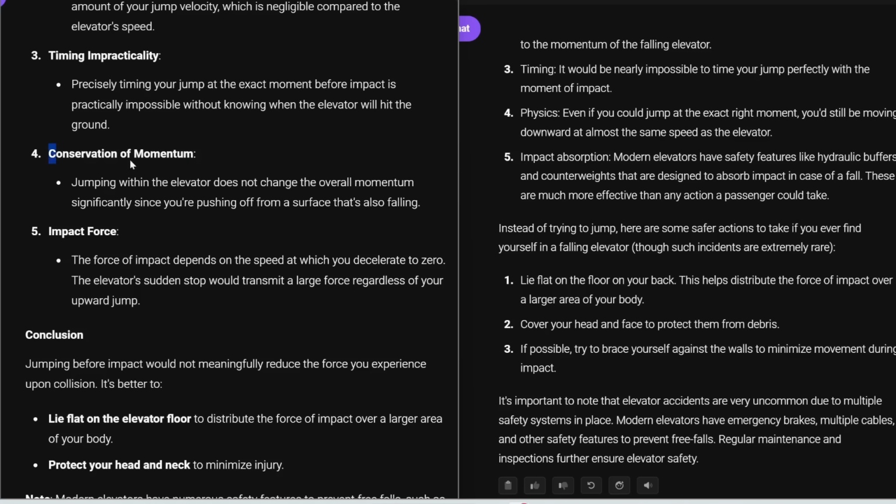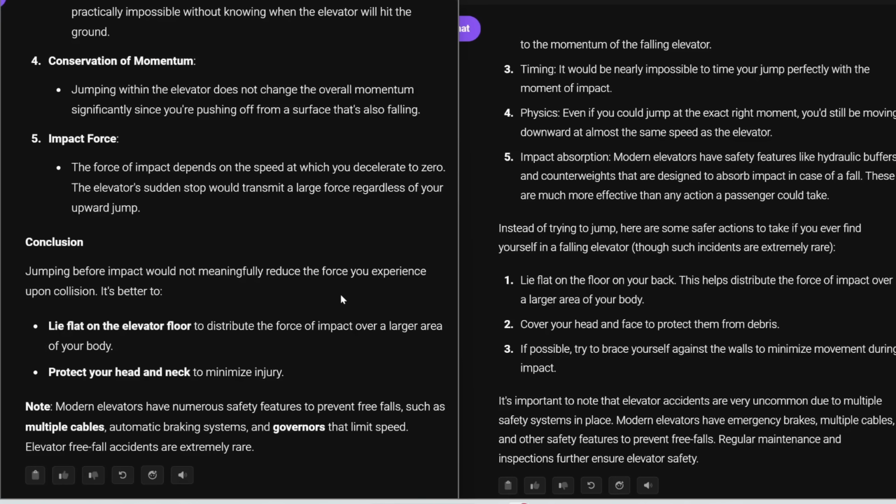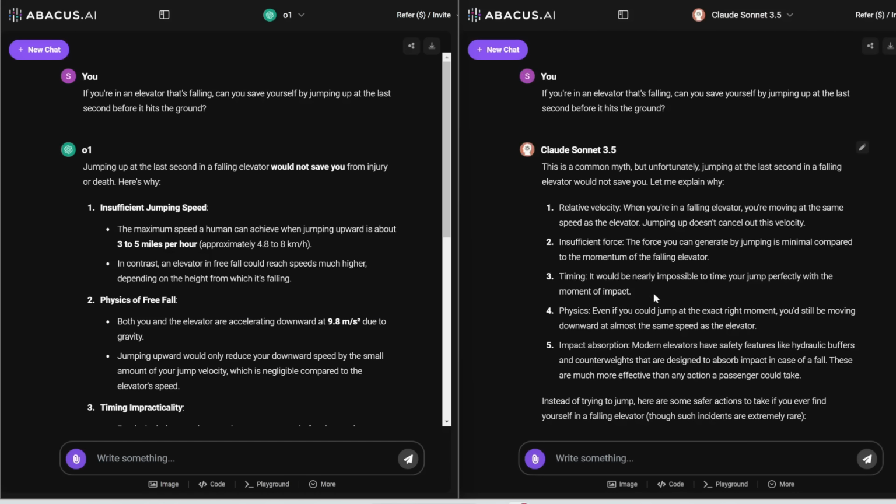And then conservation of momentum, it does not change the overall momentum since you're pushing off from a surface that's also falling. It also suggests what you can do if you encounter this scenario. You can lie flat on the elevator floor to distribute the force of impact over a larger area of your body. So that's the response from both these chatbots. Let me know in the comments which one you prefer.